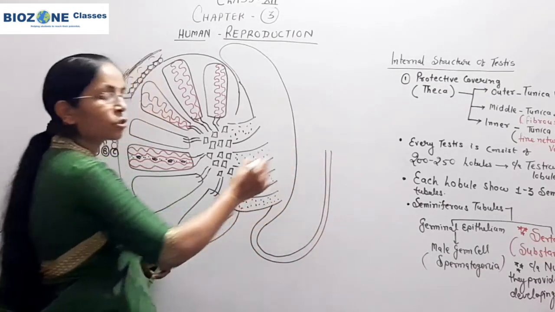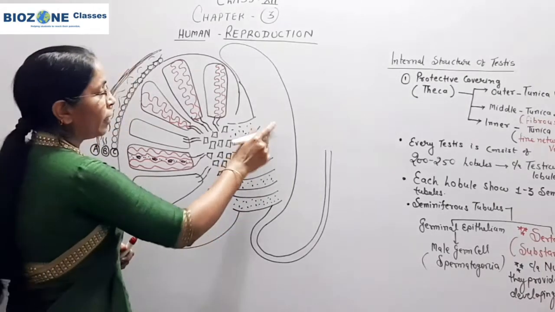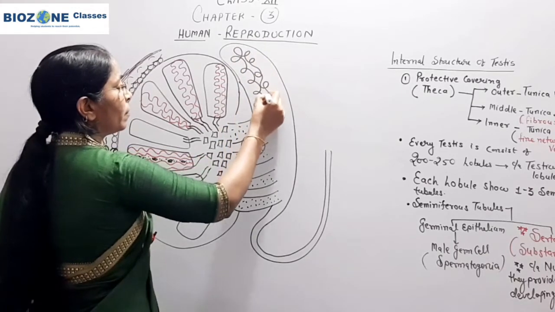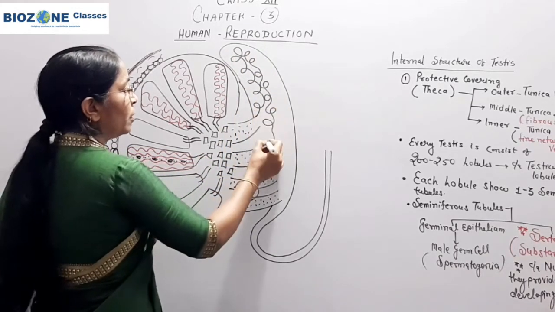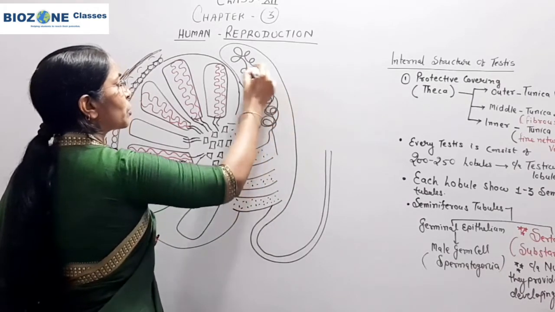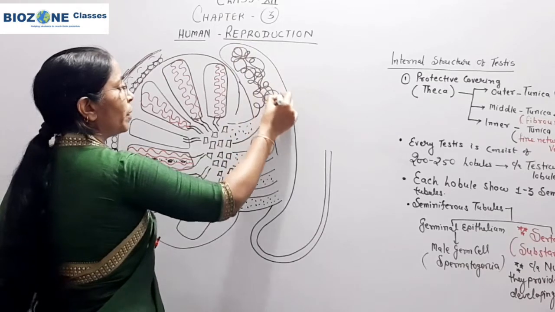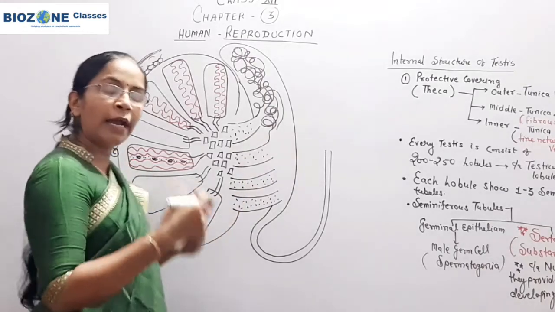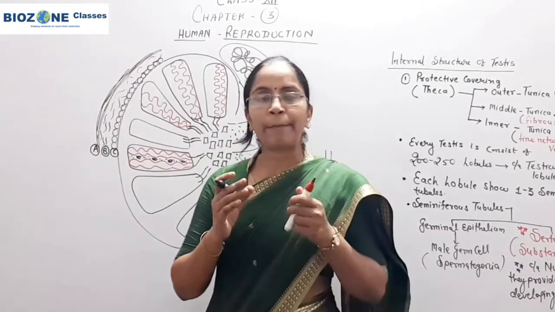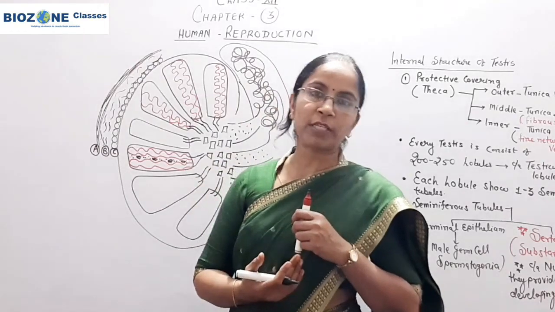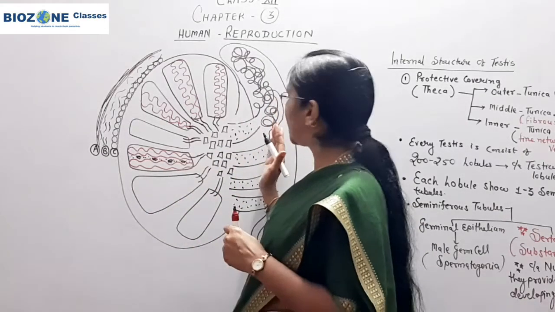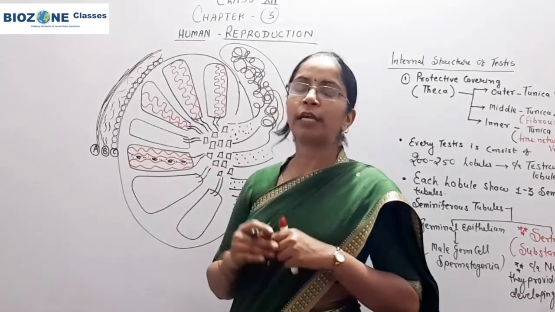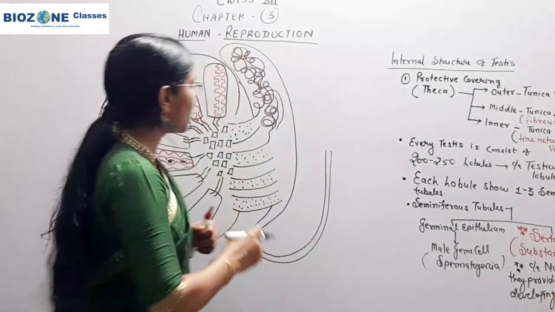That highly coiled structure is called the epididymis, and here we draw the irregular coiled pattern. This epididymis is further divided into 3 parts. Secondly, the position: the epididymis is present at the dorsal surface of the testes. So the vasa efferentia turn towards the backside of the testes, and the epididymis is located towards the dorsal side of the testes. So remember this part.